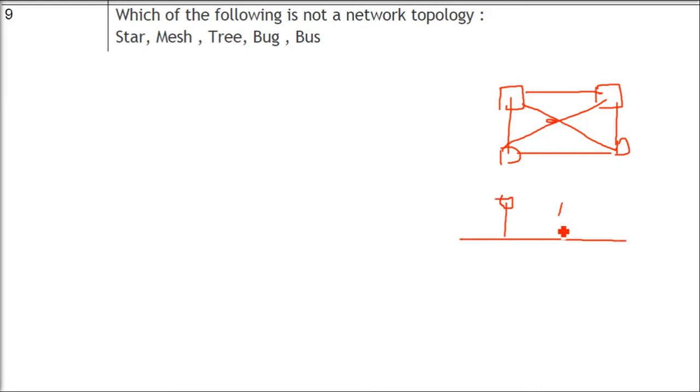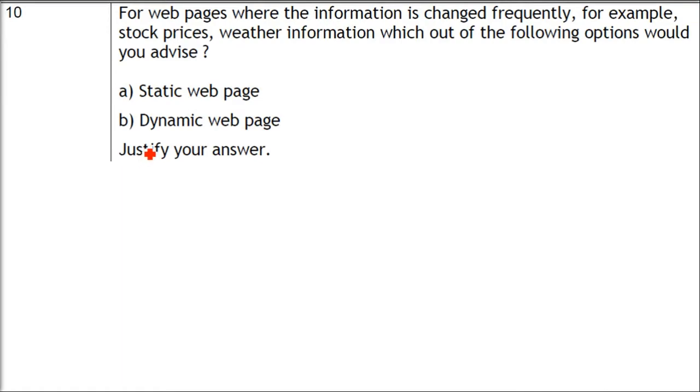This is a bus kind of technology. So these systems are connected through a single bus. So as I said, star, mesh, tree, bus are there. But what is this bug? We don't know this bug because it is not coming in the technology. So that is how bug is not a network technology. Bug is some error or some problem in the code, but it's not this thing.